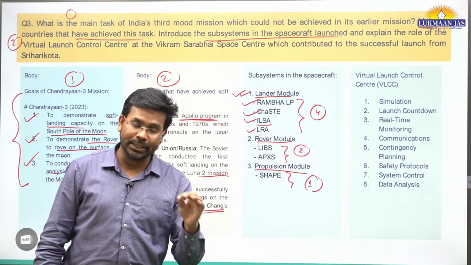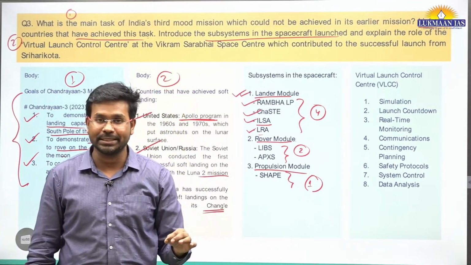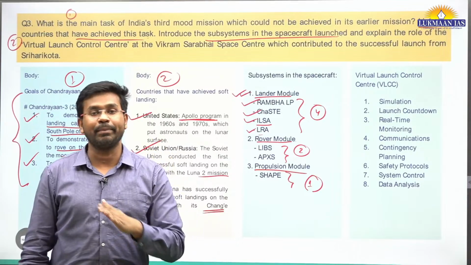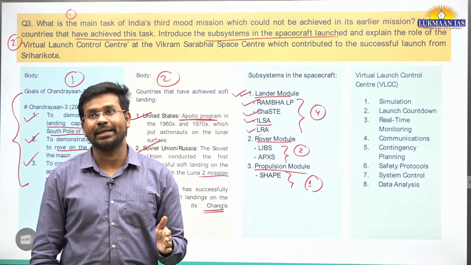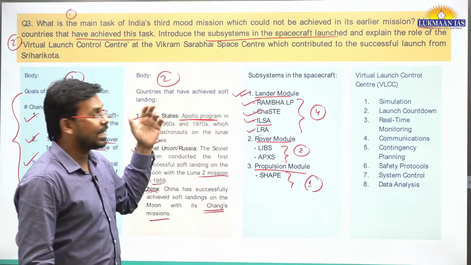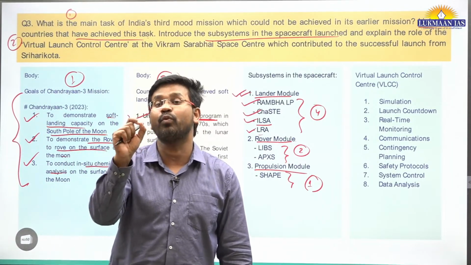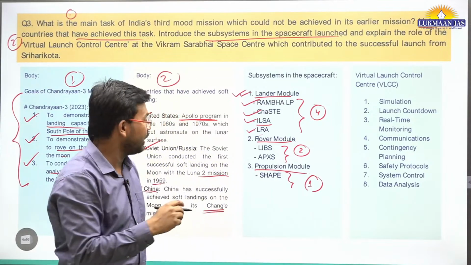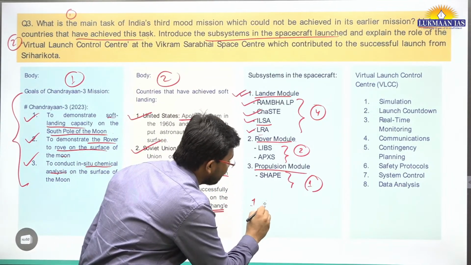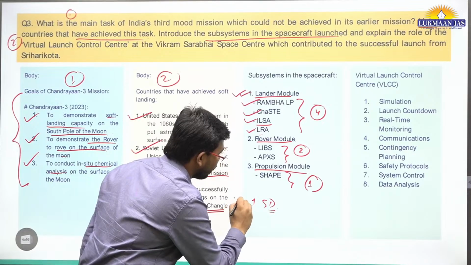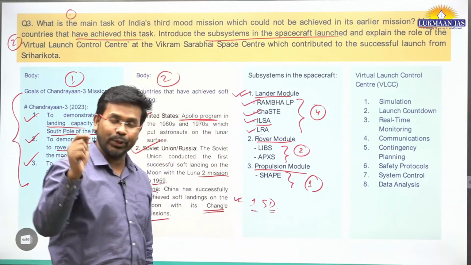During the daytime, the temperature reaches up to, let's say, 50-60 degrees, but during the night it goes below minus 200 degrees centigrade. That's why the Chandrayaan-3 mission that we launched had a mission lifetime of 1 sidereal day only, just 14 Earth days.